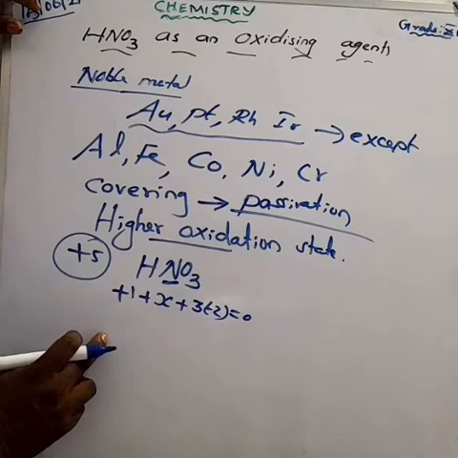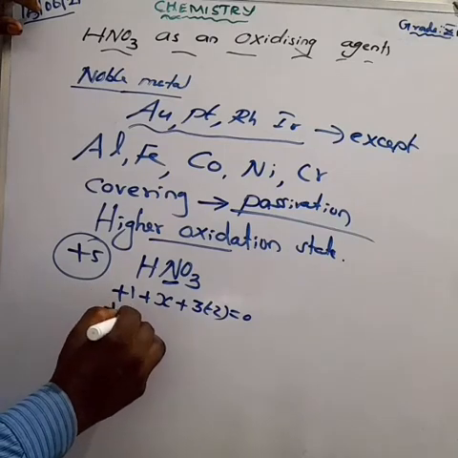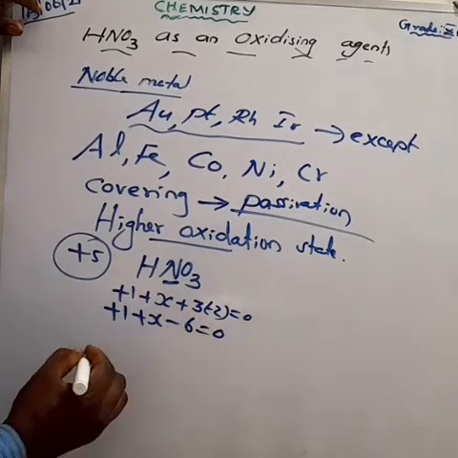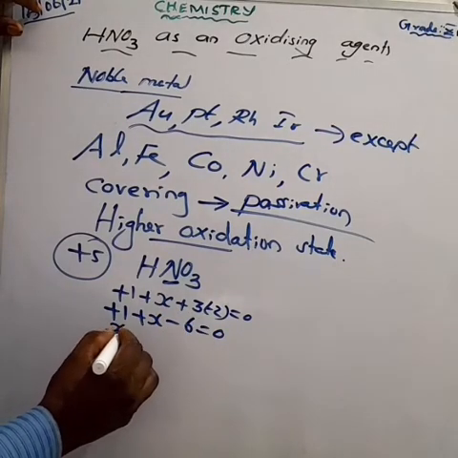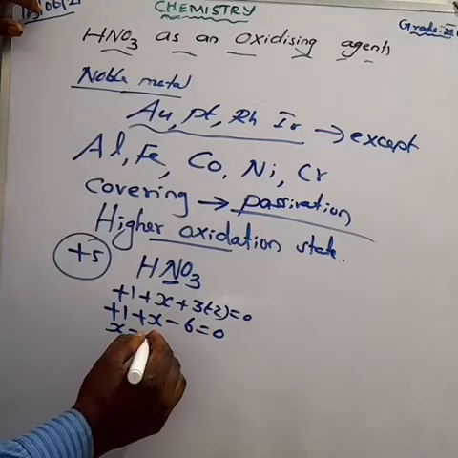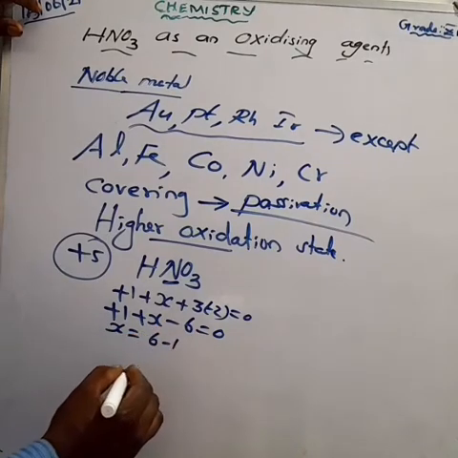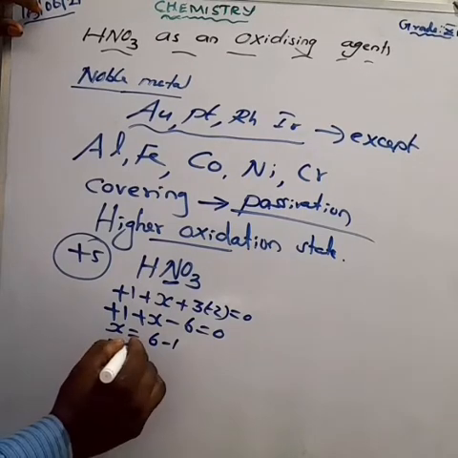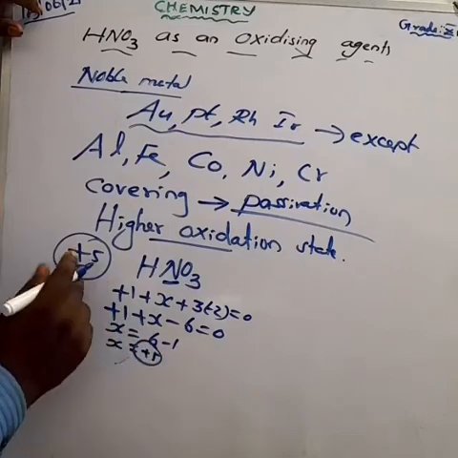So this can be written as +1 plus X minus 6 is equal to 0. So what is the X? X is equal to +6 minus 1. So X is equal to +5 is the oxidation state. Can you write it, my dear children?